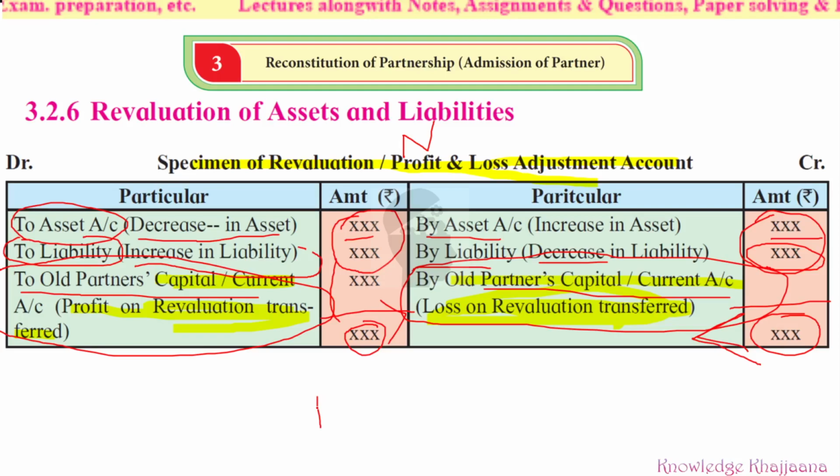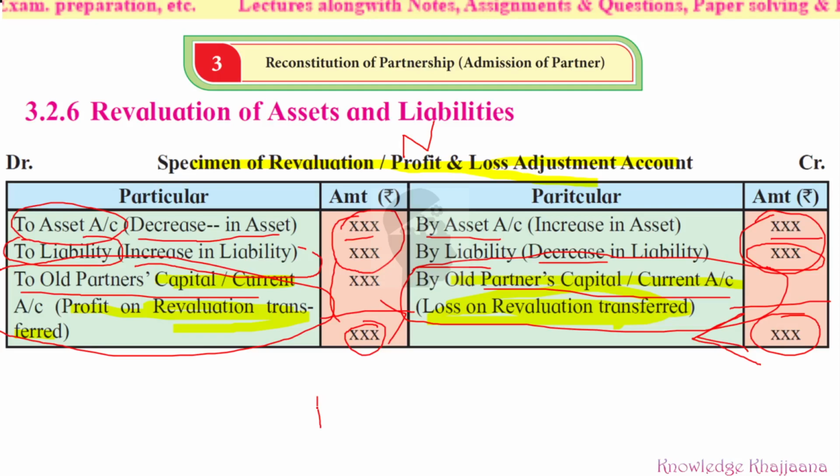Now, if there are adjustments of accumulated profits or losses, see what is meant by accumulated profit. Accumulated profit is the profit earned by the old partners before admitting the new partner. What is meant by accumulated? Collected. That has been collected and it has been increased. That is called accumulated profit.